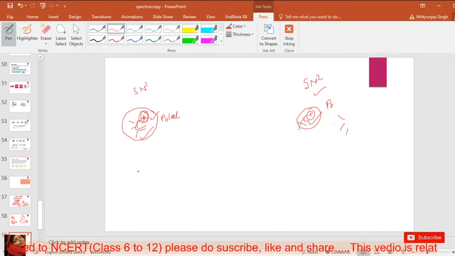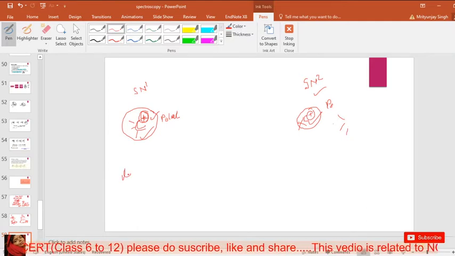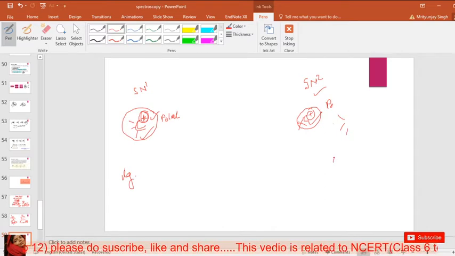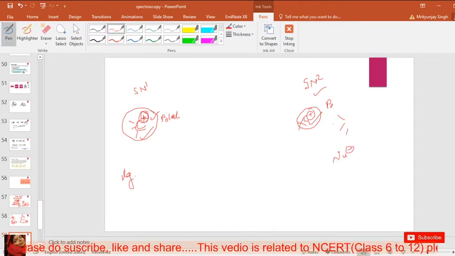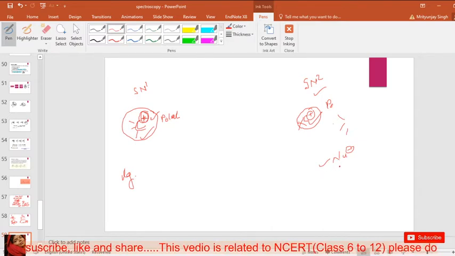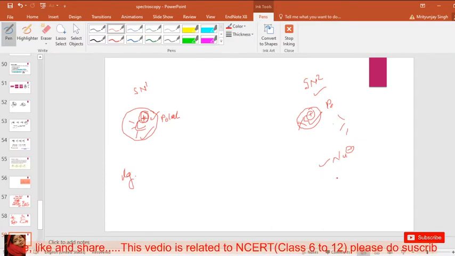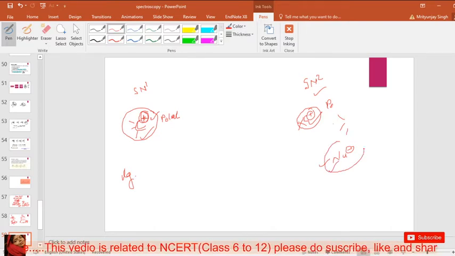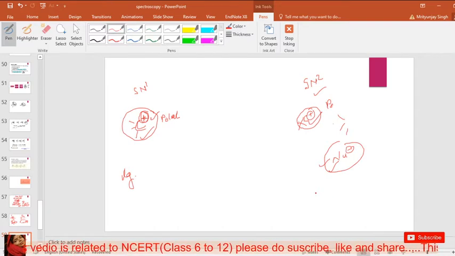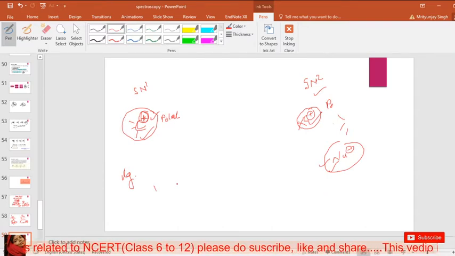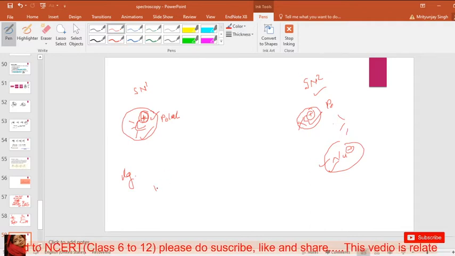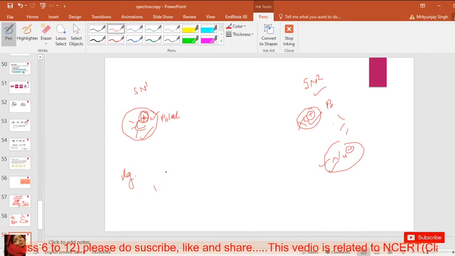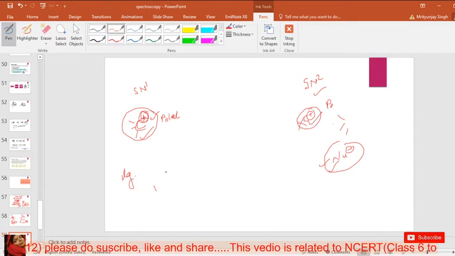Okay. The next difference between SN1 and SN2 is that the SN1 reaction does not depend on nucleophilic strength or weakness, it only depends on the leaving group, its weakness and strength. And the SN2 reaction depends on nucleophilic strength. It means a strong nucleophile plays a very good role in the SN2 reaction, and a weak nucleophile does not. A strong concentrated nucleophile is required for SN2, while for SN1 nucleophile strength or weakness is not required. Okay, so this is another difference between SN1 and SN2.